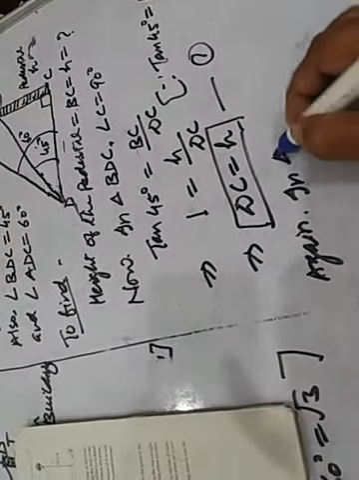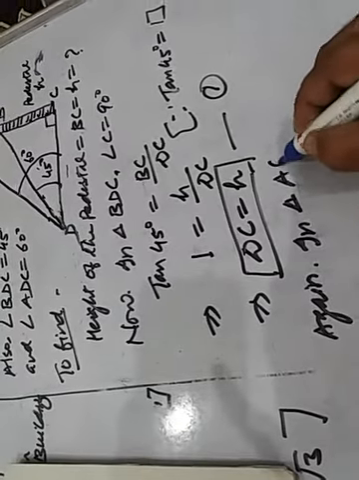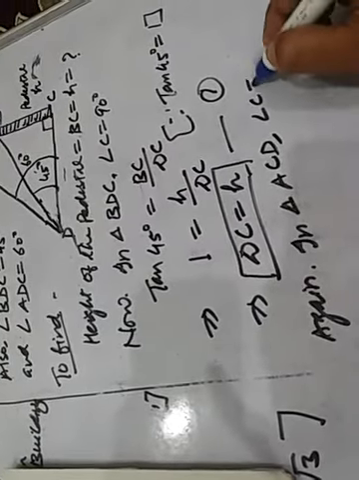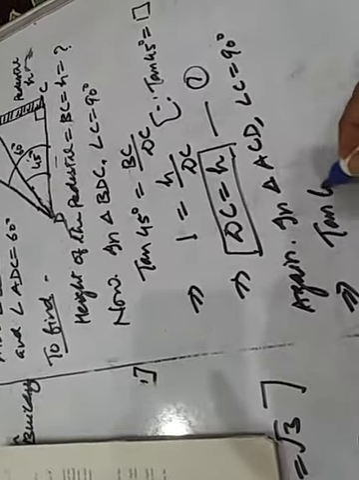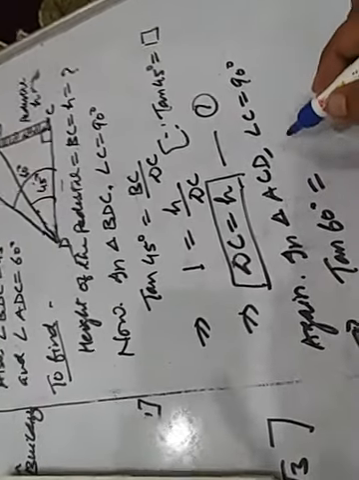Again, in triangle ACD, angle C equal to 90 degrees. This implies that tan 60 degrees equal to perpendicular upon base, that is AC upon DC. Is there any doubt? Perpendicular upon base, AC upon DC. This implies that tan 60 degrees equal to root 3 equal to AC upon DC.